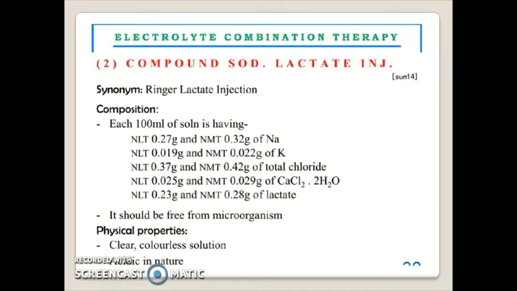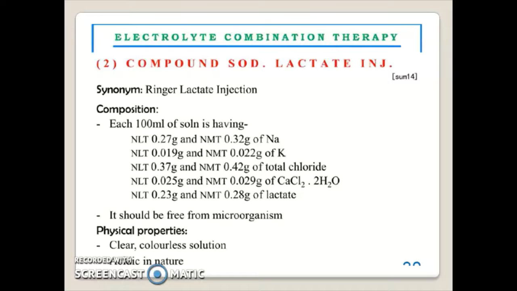Compound sodium lactate injection. Synonym: Ringer lactate injection. Composition: each 100 ml of solution has 0.27 gram to 0.32 gram of sodium, 0.019 gram to 0.022 gram of potassium, 0.37 gram to 0.42 gram of total chloride, 0.025 gram to 0.029 gram of calcium chloride, 0.23 gram to 0.28 gram of lactate, and it should be free from microorganisms.